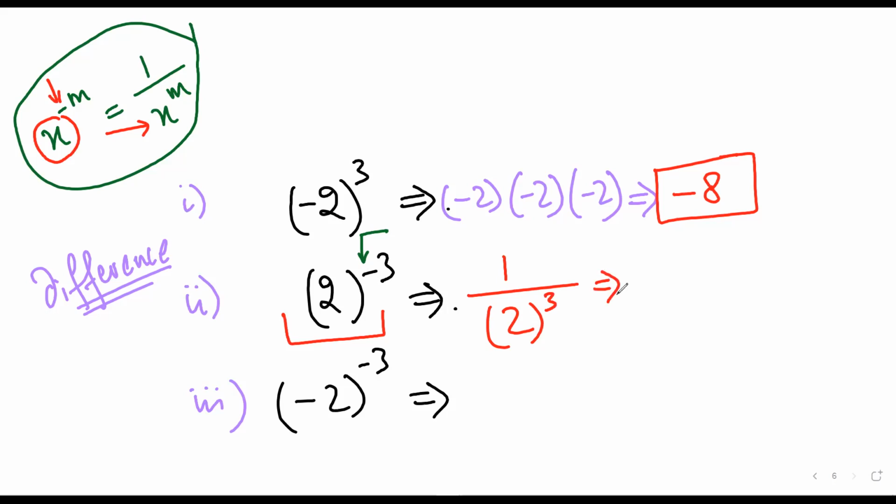Mr. Sarthak, am I correct? Yes, sir. Mr. Satya, can you repeat what I have told you? Yes, sir. Whenever the power is in minus, we bring it down. It would become 1/2 raised to power 3, which is 1/8. Up it was -3, when it comes down, it becomes 3.